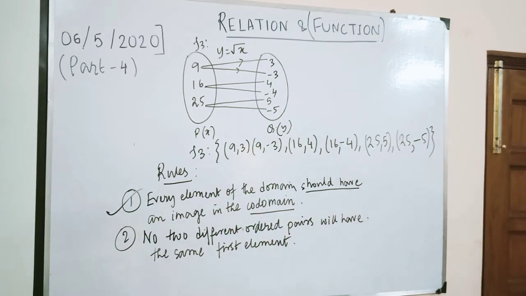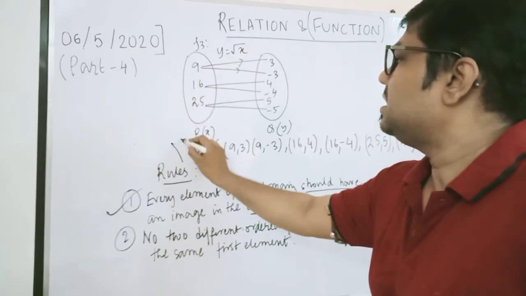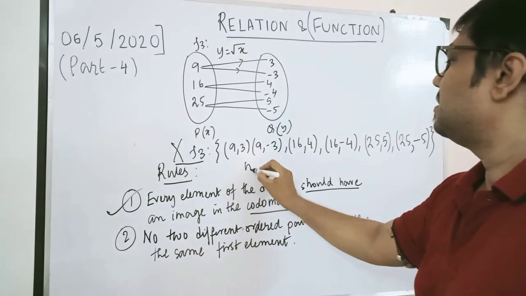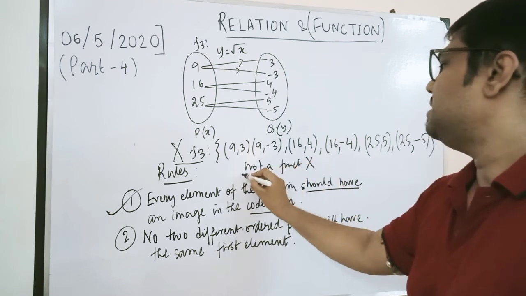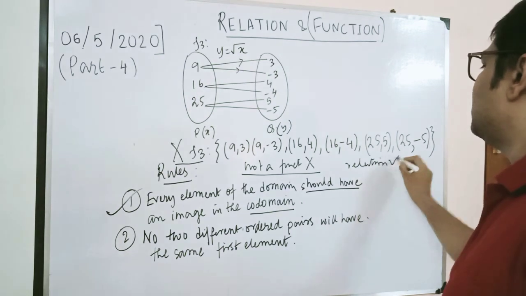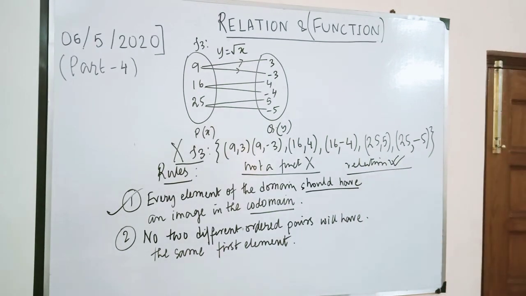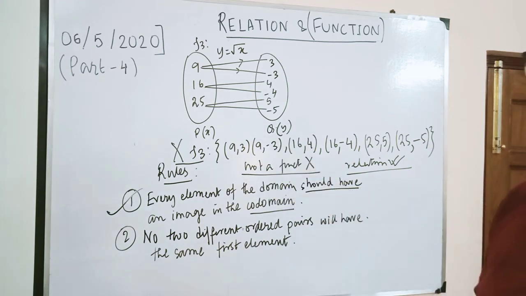Look at the ordered pairs. This is not a function, but still this will be a relation. Already you know why it is a relation, because any collection of ordered pairs will give you a relation. But it is not a function because look at the first two ordered pairs, (9, 3) and (9, -3).